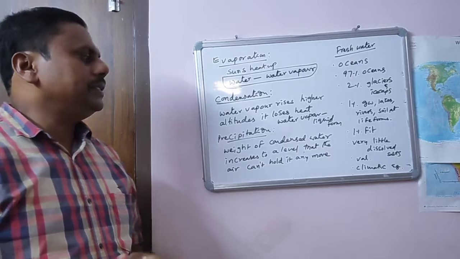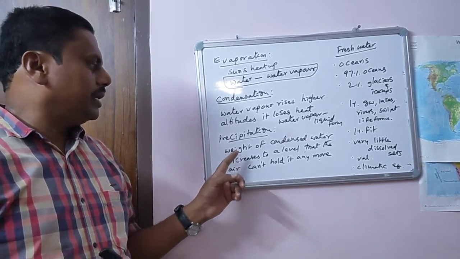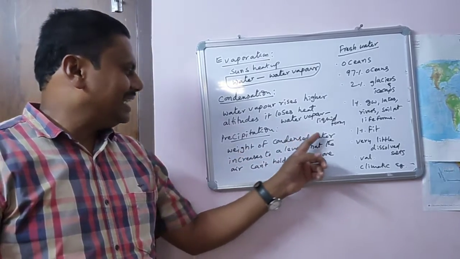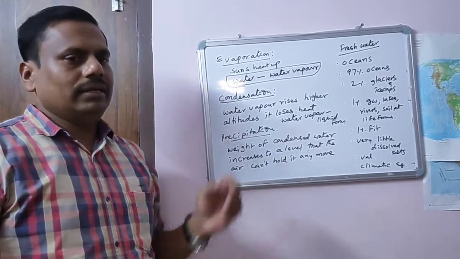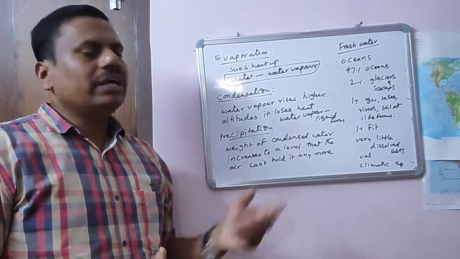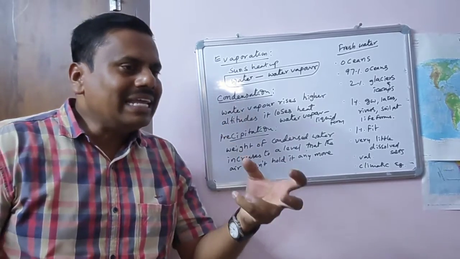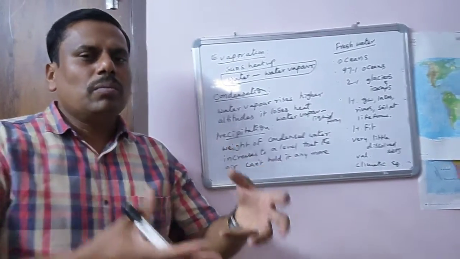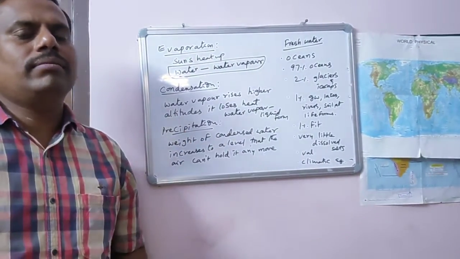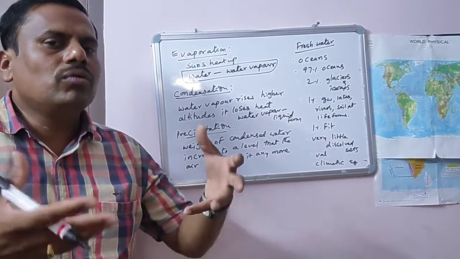Next, coming to precipitation. In the atmosphere, the weight of the condensed water increases to a level where the air cannot hold any more liquid. The air loses its capacity to hold more water.